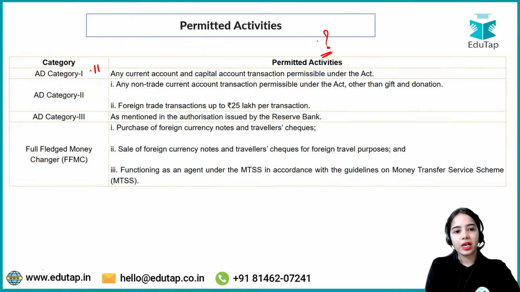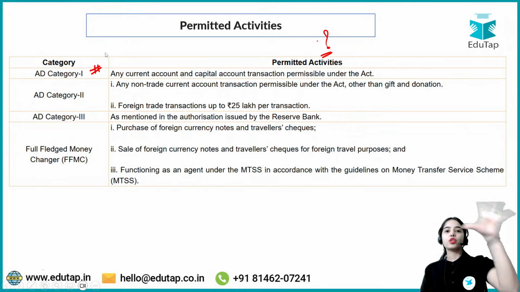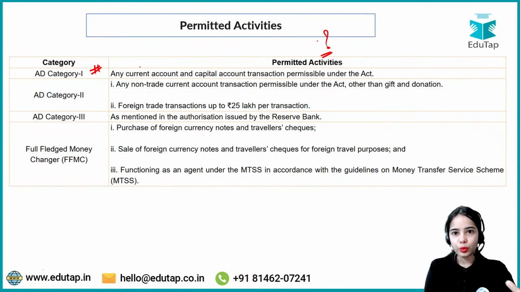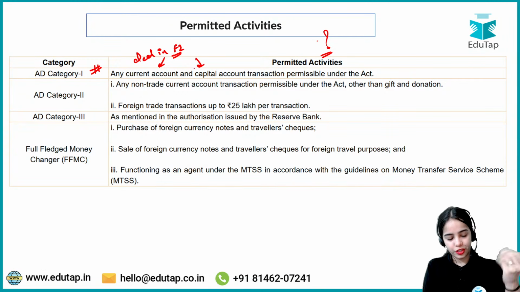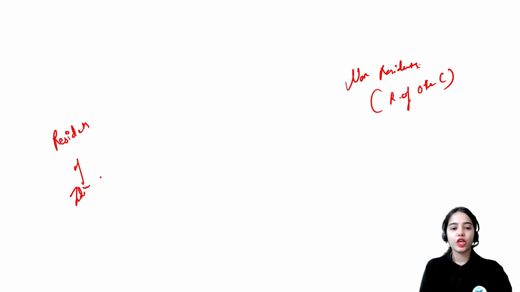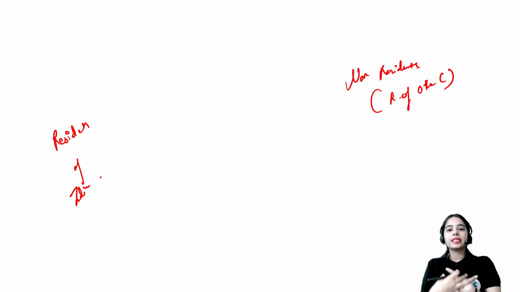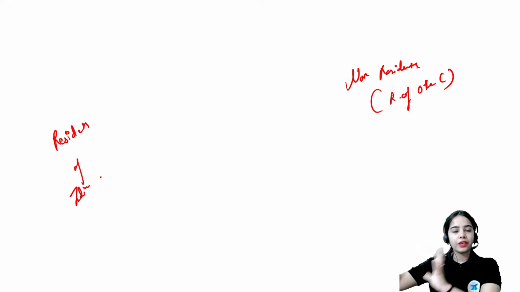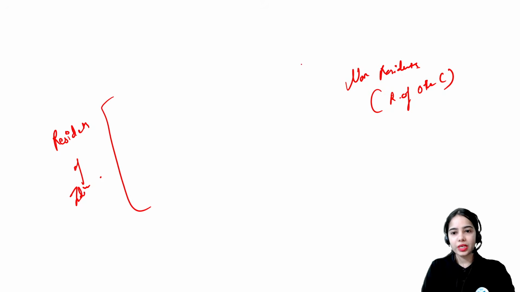So authorized dealer category 1, you can understand they are category 1. They are the biggest authorized dealers. So they are permitted to deal in foreign exchange related to current account transactions and capital account transactions. That means all the transactions that the residents of India are doing with non-residents, that are the residents of some other country. So for all these transactions with other countries, we are doing the current account transactions.